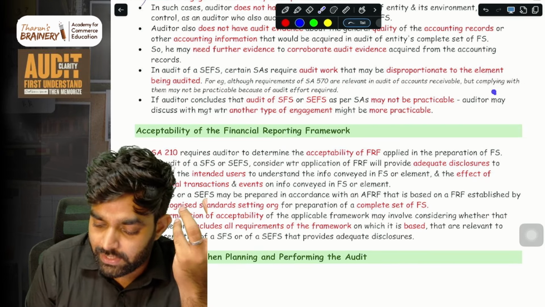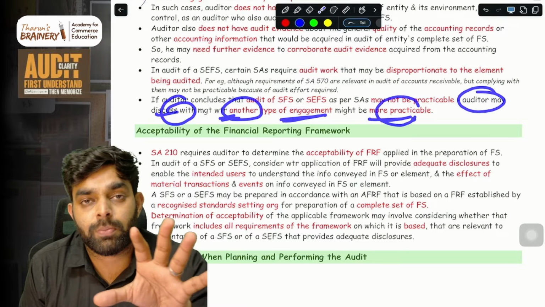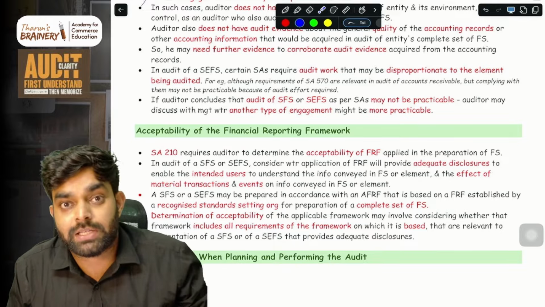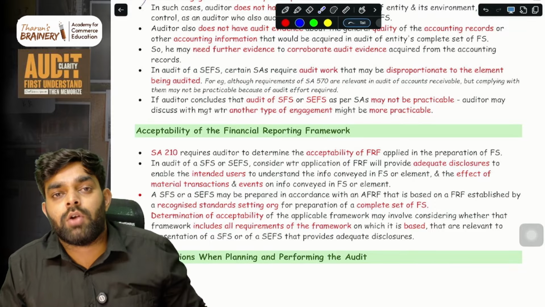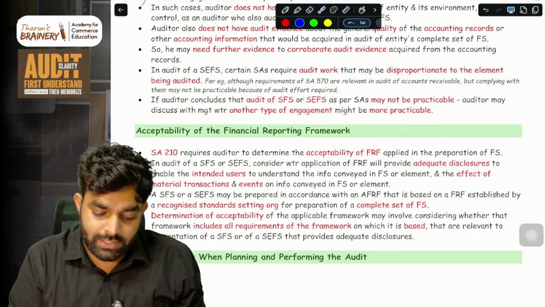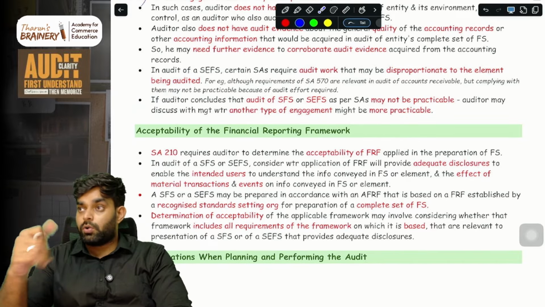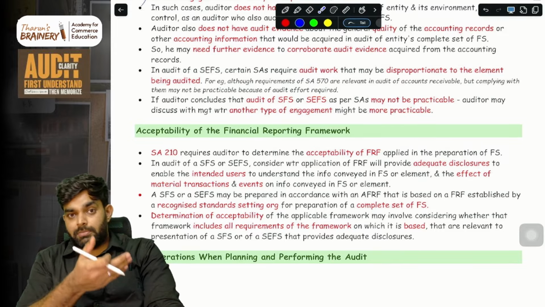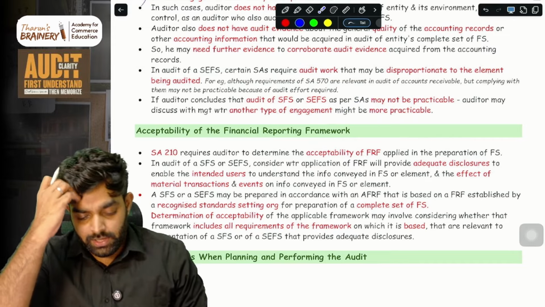Then the auditor may discuss with the management whether any other type of engagement might be more practicable, rather than auditing as per SA 805. Can you give me some other engagement other than this? Because it is hard to do that, because I cannot follow the standards on auditing in this case. So tell the management, it is not practical. Can you give me some other kind of engagement? Whether any other kind of engagement will be practical in that situation.